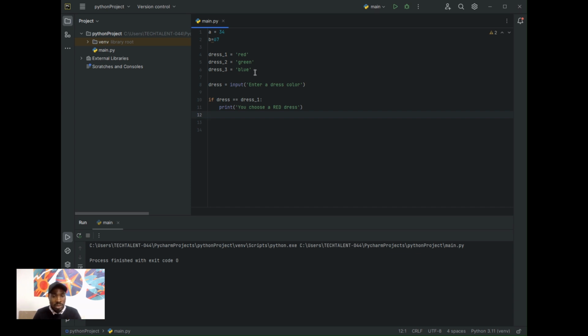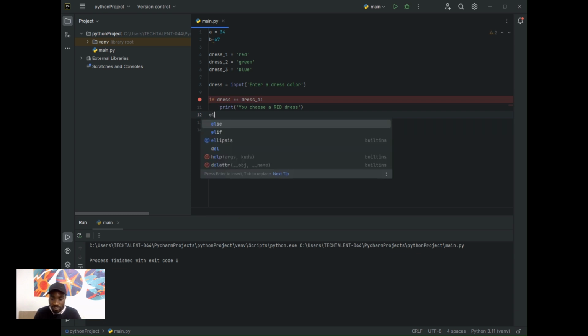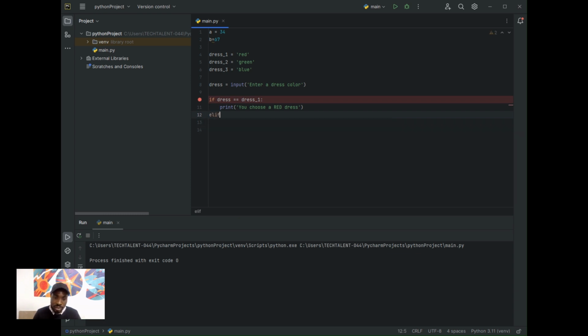We want a line of code to be executed if the first condition returns false. So here I'm going to use elif, that is else if. Else if this condition is true, then run this code. It's just like a continuation of the if statement.